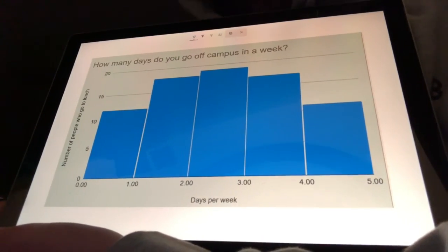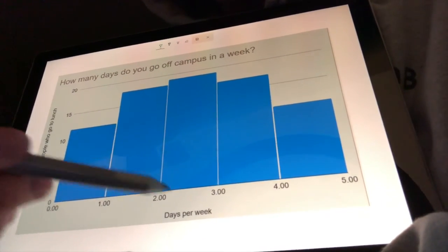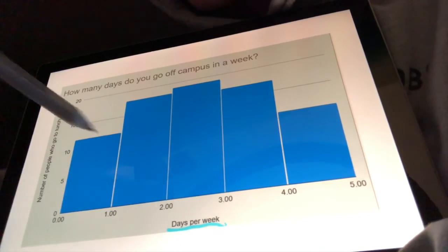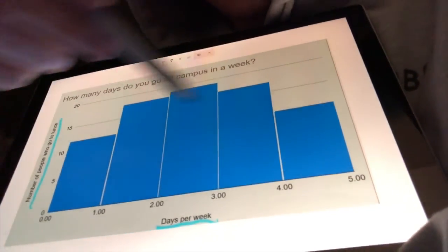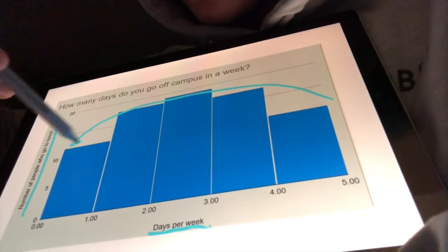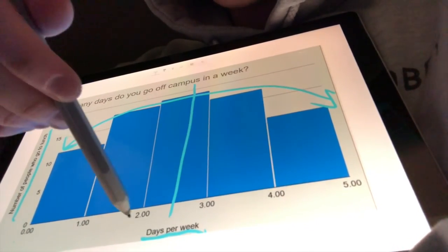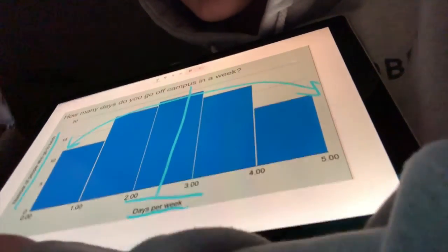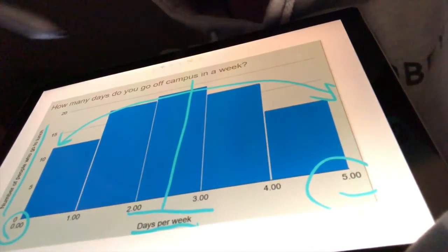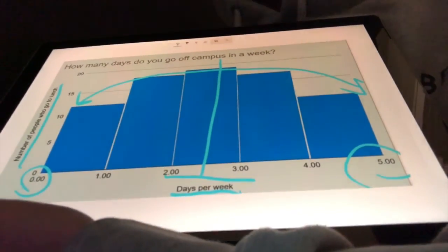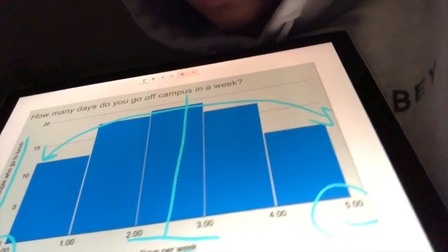Alright, so after we collected our data and put it on our spreadsheet, we made it into this histogram right here. On the x-axis we have days per week, and on the y-axis we have the number of people who go out to lunch. We actually got a pretty good bell curve type thing going on here with the data distributed around the mean or median, which is around 2 to 3 times per week. And our range, of course, was 0 times per week to 5 times per week, just because you can't really go out to lunch more than 5 times in a school week at least. So yeah, that's our histogram.